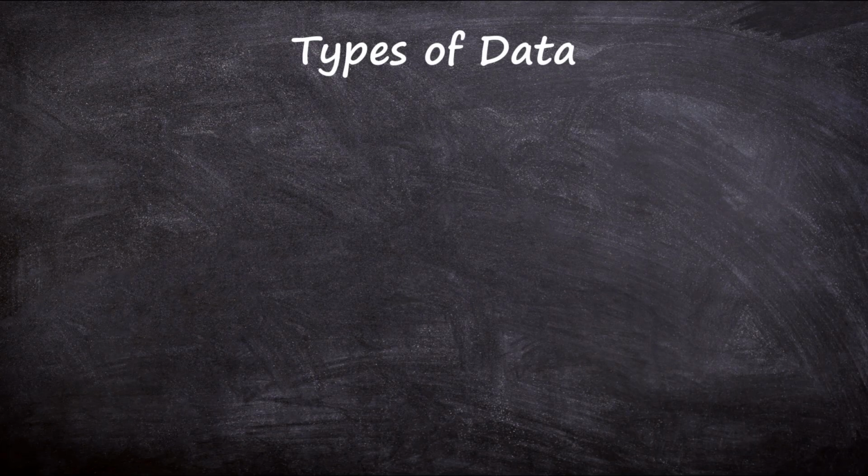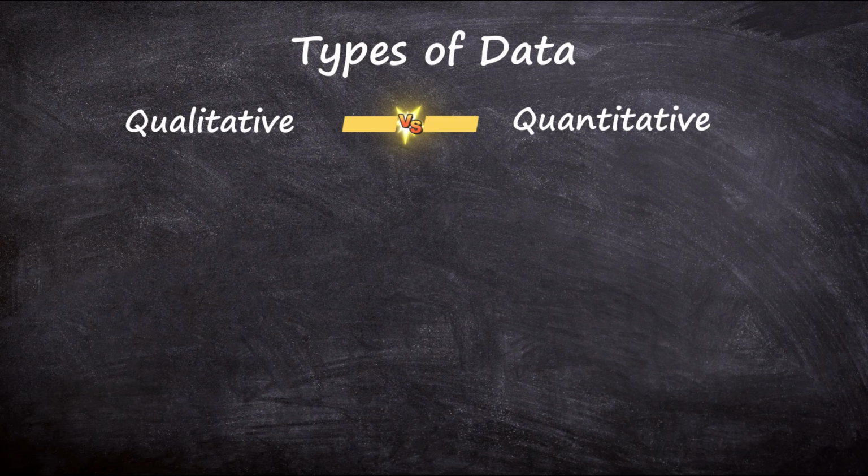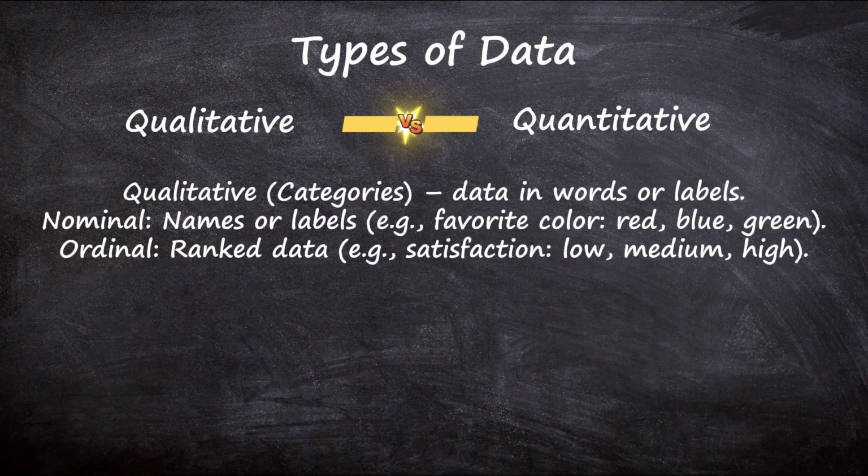There are two types of data: qualitative and quantitative. Qualitative data is in words or labels. And inside qualitative data, there are two further types: nominal and ordinal. Nominal data means names or labels, for example, favorite color: red, blue, green, while ordinal tells us the ranked data, for example, satisfaction: low, medium, high.